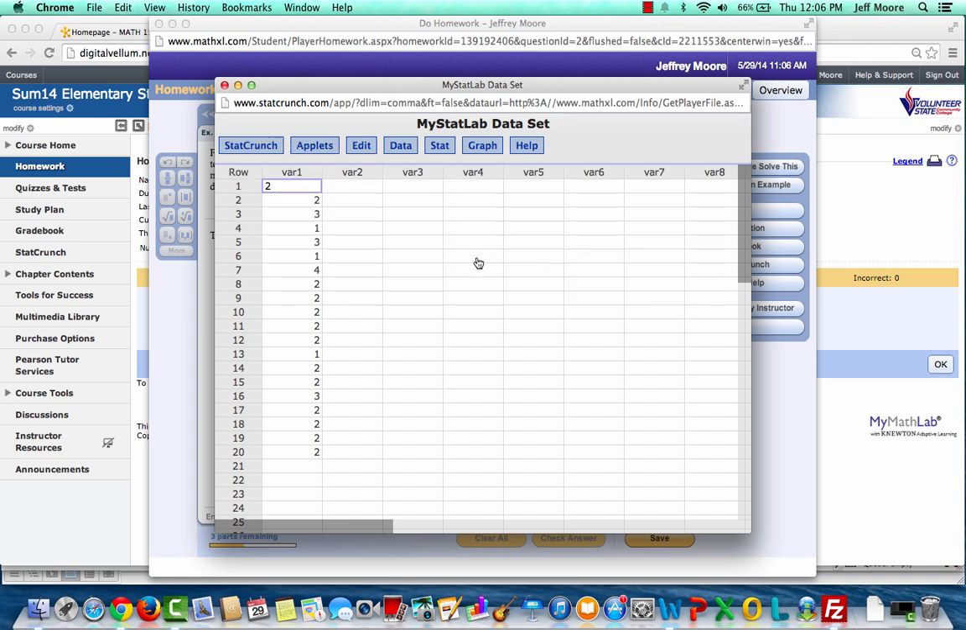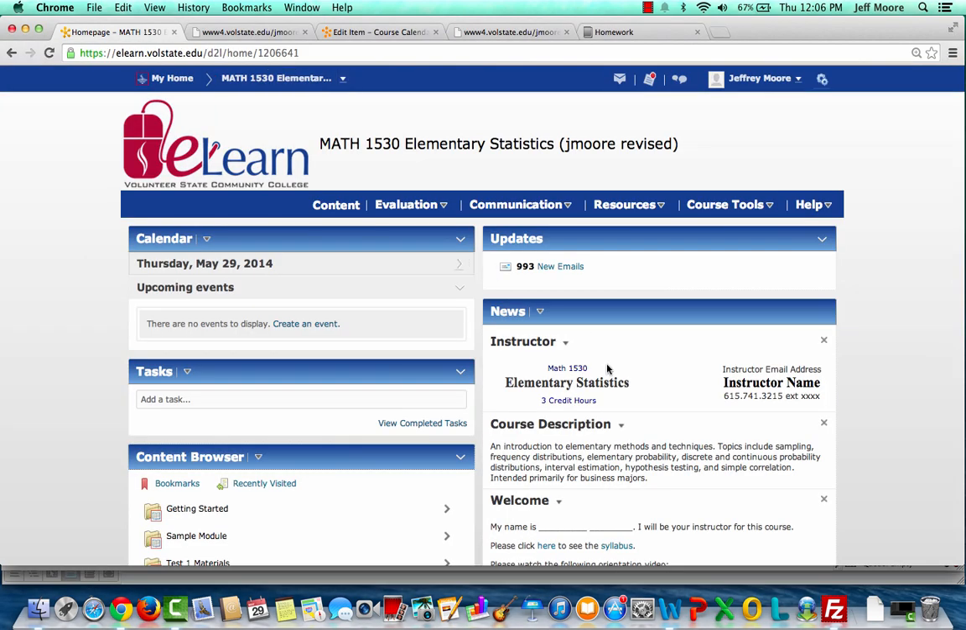You should learn to use StatCrunch effectively right from the beginning of the course. It is a very efficient, accurate, and quick way for you to get through many of the problems that you will find in the homework, quizzes, and tests in this course. If you have any questions about this course, you should contact your instructor immediately so that you can get a good start to the semester.